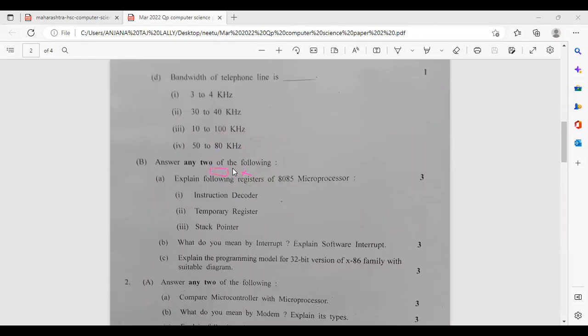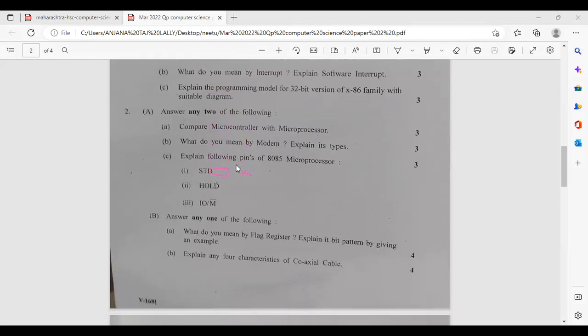We keep telling this in class as well. And the flag question you have to do properly. Every year it is there in flag, it is there in your question paper: the theory of the flag register as well as the bit pattern question. If the content of the flag register is this, what is the meaning of each flag, interpret the meaning of each flag. So sign flag, 0, for all of them you should know when they are set and when they are reset. Sign flag, when it is set, when it is reset. So that you should know.